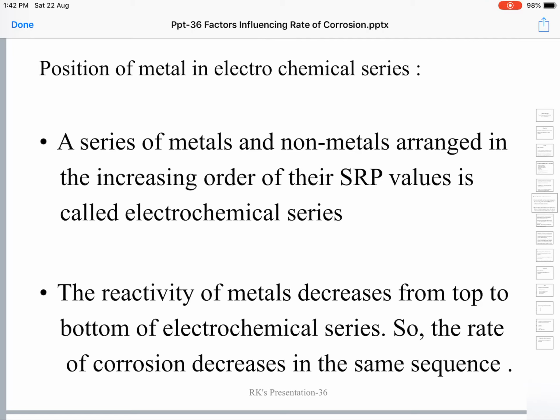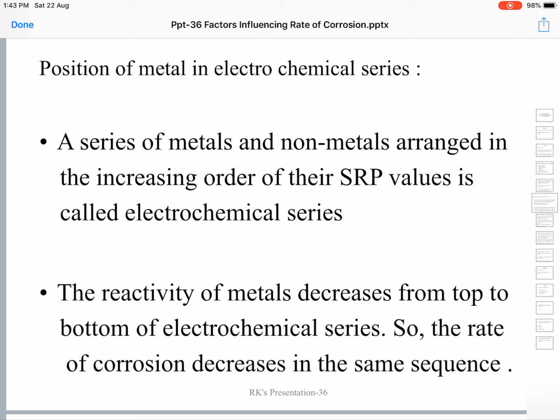This arrangement is called the electrochemical series, and elements which are present in the beginning of the electrochemical series possess a very little standard reduction potential, and they tend to lose their electrons most easily, turn into positively charged ions, and thereby, because of this tendency, they also remain highly reactive. Elements in the beginning of the series will remain highly reactive.